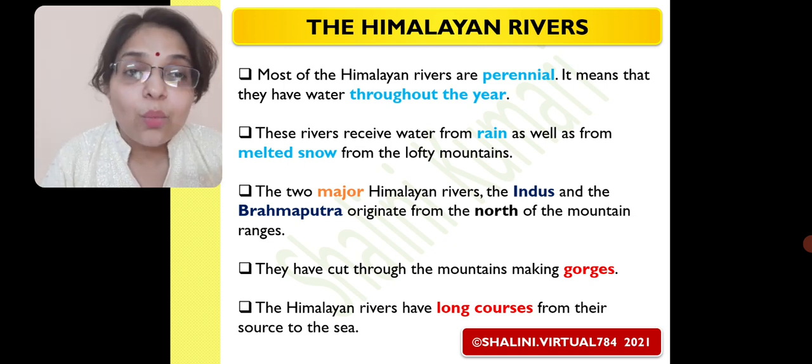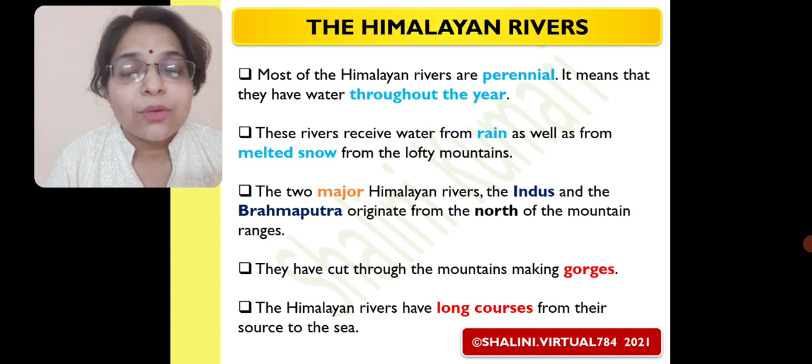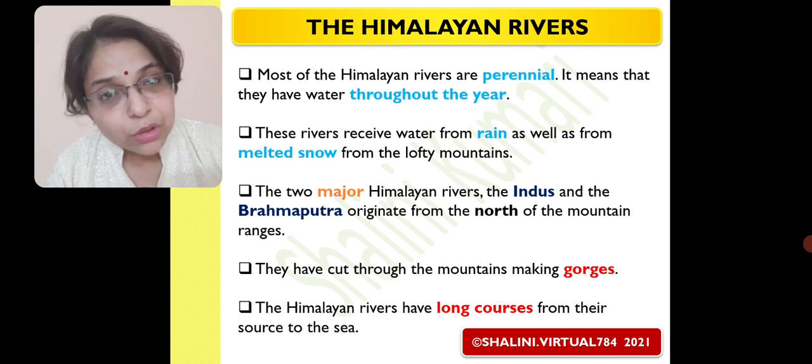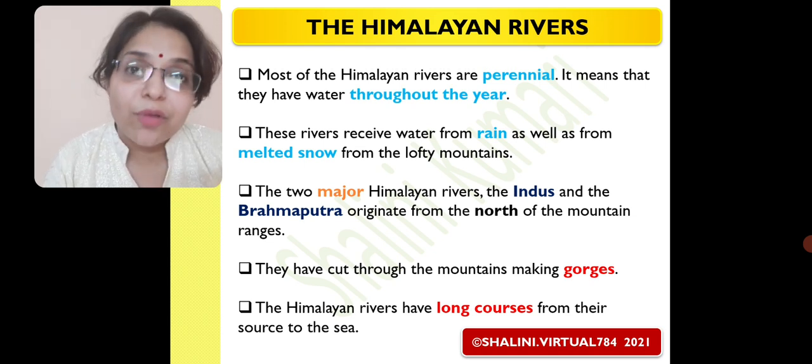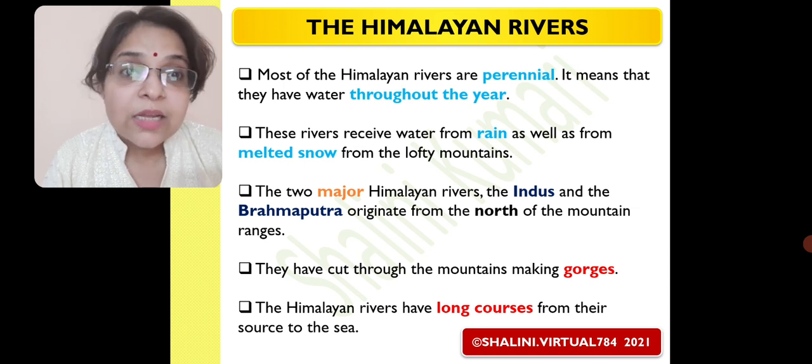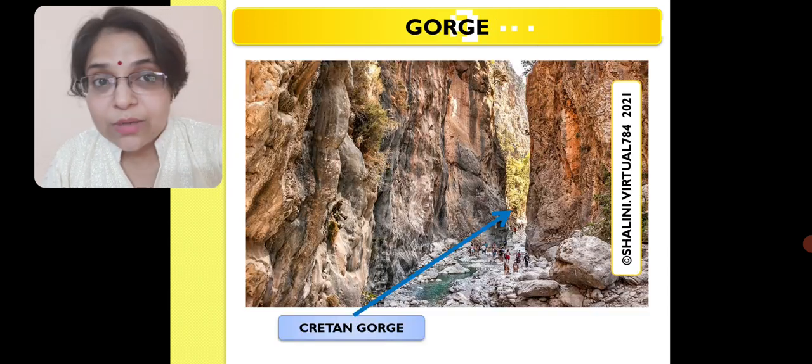So that is the reason why we are having longer courses from the origin, from the source to the mouth, for our Himalayan rivers. That is why we are saying it is having longer courses. Now let us see something.